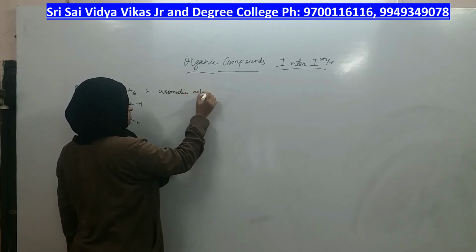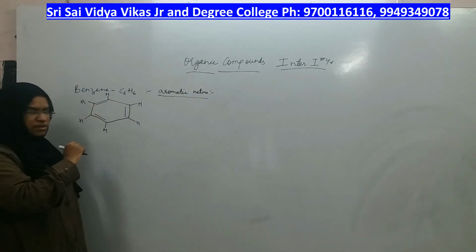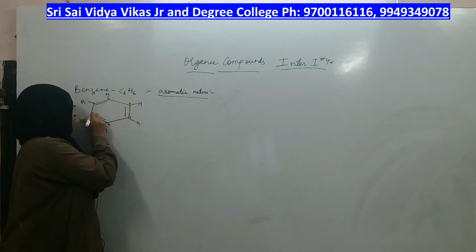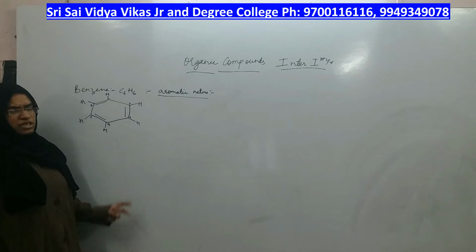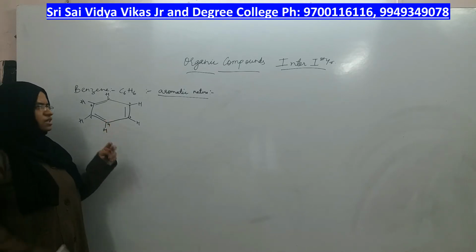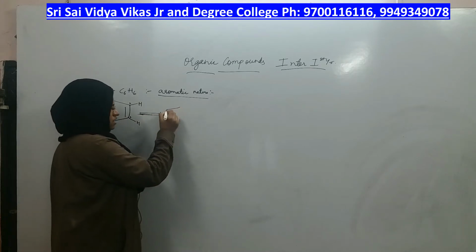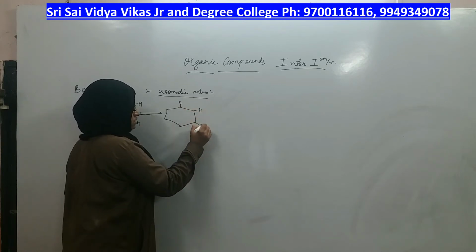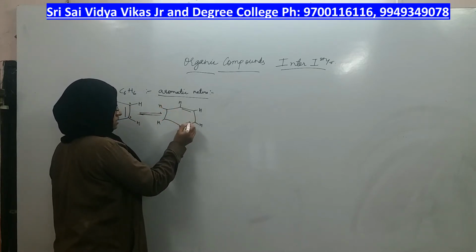Aromatic nature. What does aromatic nature mean? Let me give numbering to the carbons as 1, 2, 3, 4, 5 and 6. I have drawn this structure as the structure of benzene, but it is not always this structure. It is under constant delocalization, which takes place, resulting in another structure. Everything is the same in the other structure also, but the only difference is where the pi bonds are.